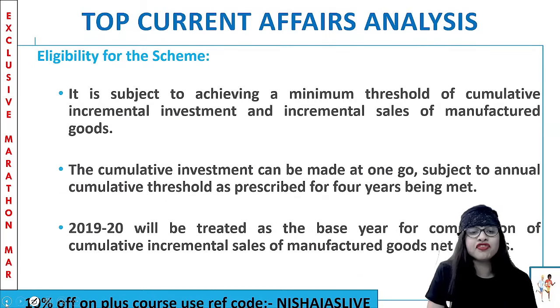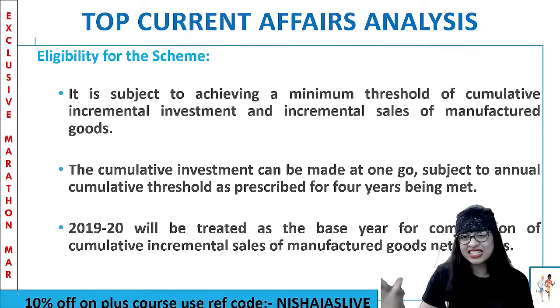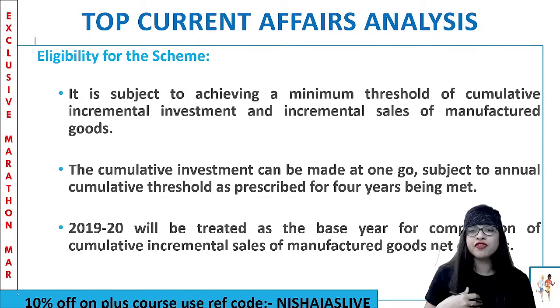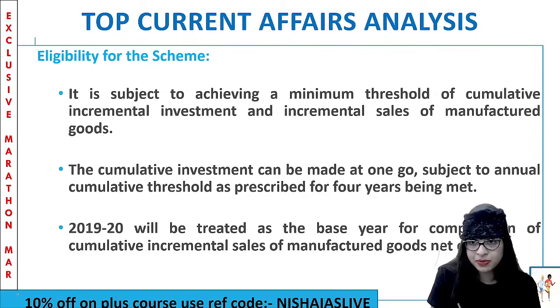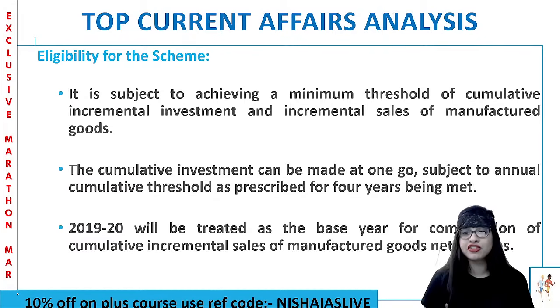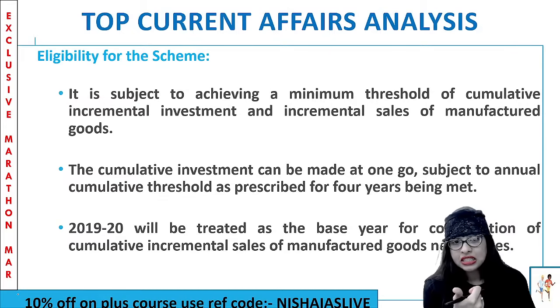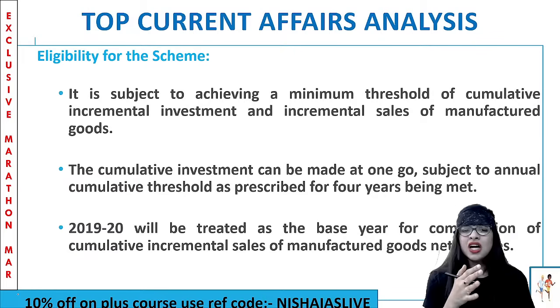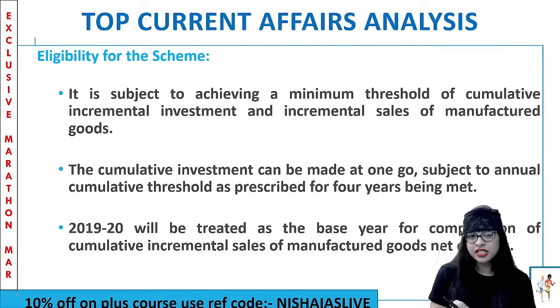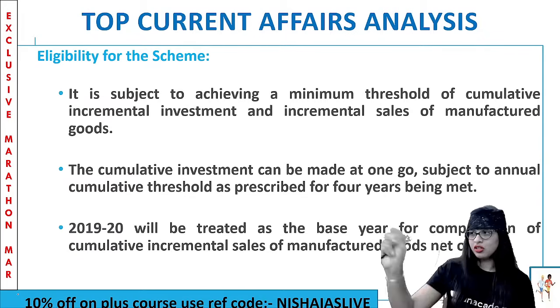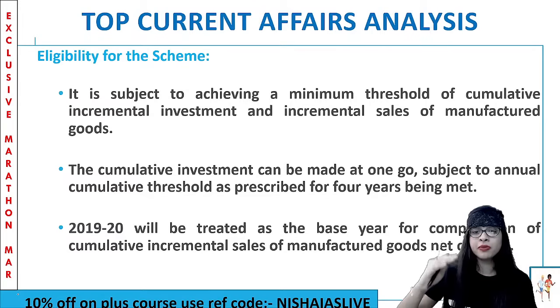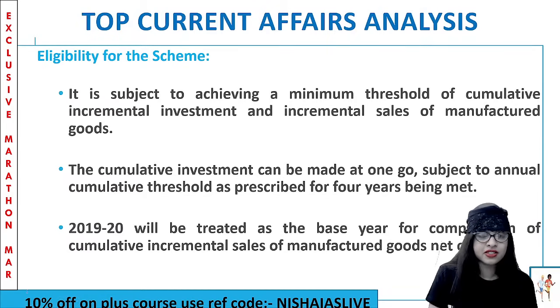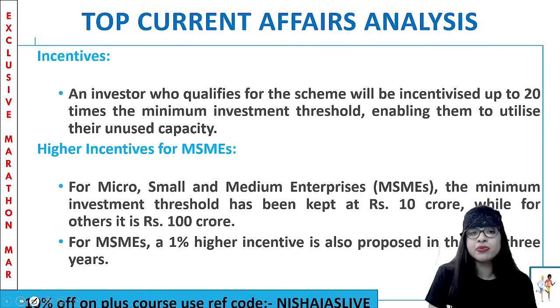Now, if you want to be a part of this particular scheme, what should you do? The production incentive scheme, exclusively for the telecom sector or any sector. Basically, the eligibility for the PLI scheme is that it is subject to achieving a minimum threshold of cumulative incremental investment. And there should be an incremental increase in sales of manufactured goods. That is one eligibility. And next, the year 2019-2020 will be taken as the base year for the calculation of all the cumulative incremental sales of all the manufactured goods, net of taxes. Clear? That's how you can be eligible for the PLI scheme.